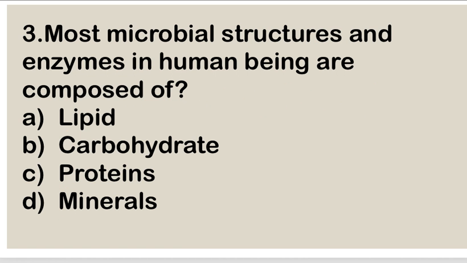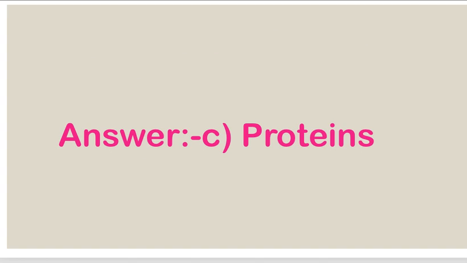Next question. Most microbial structures and enzymes in human being are composed of A. Lipid, B. Carbohydrate, C. Proteins, and D. Minerals. Right answer is C. Proteins.